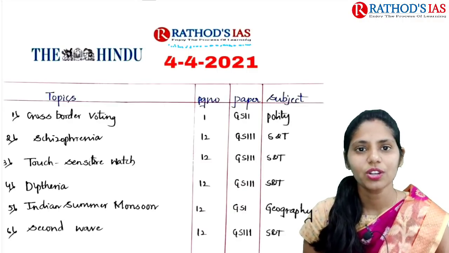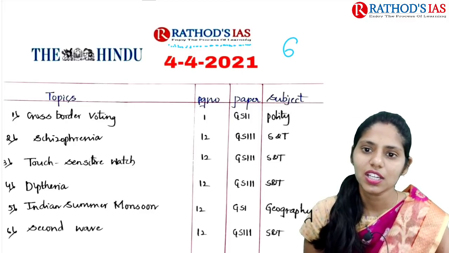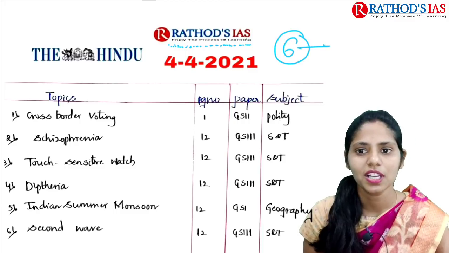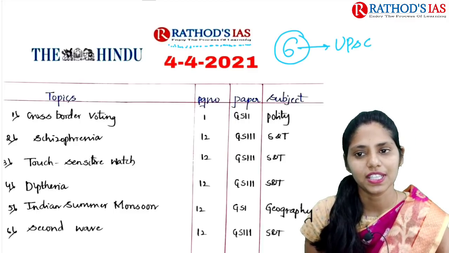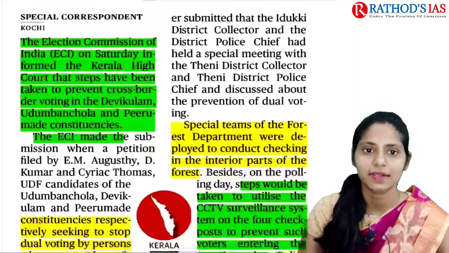In this lecture, we are going to discuss current affairs of 4th April 2021. We are going to discuss 6 topics which are very much relevant to UPSC. So, let's get started with our discussion and let us see the first article.